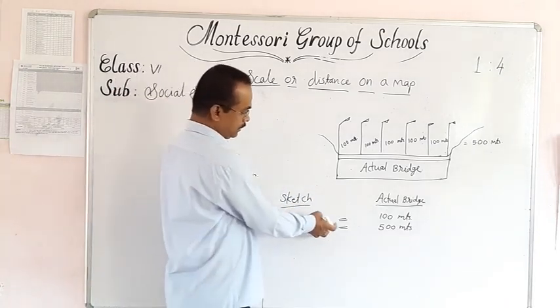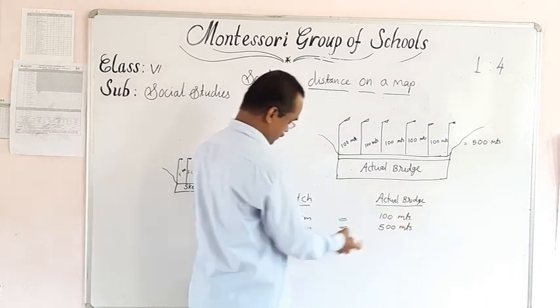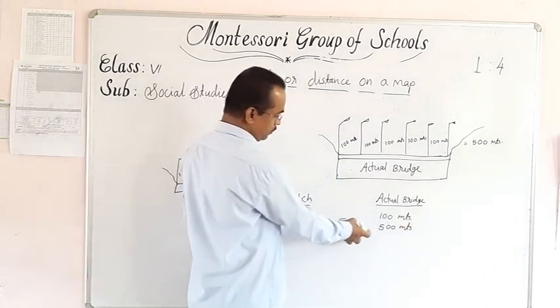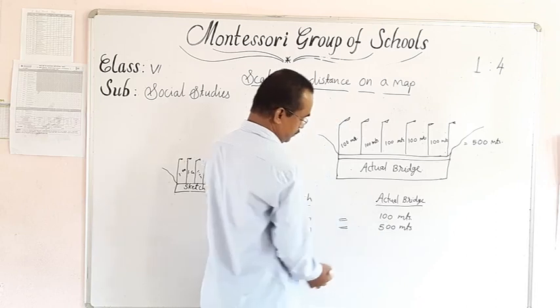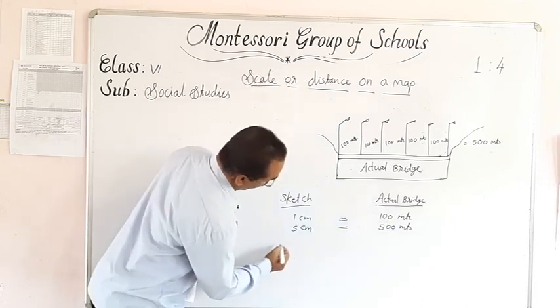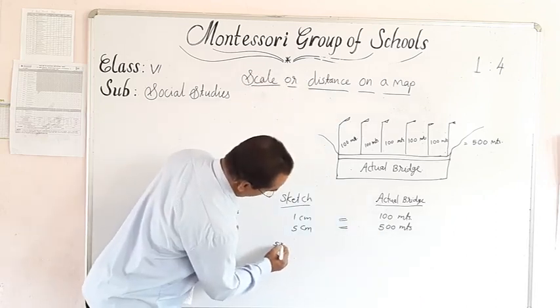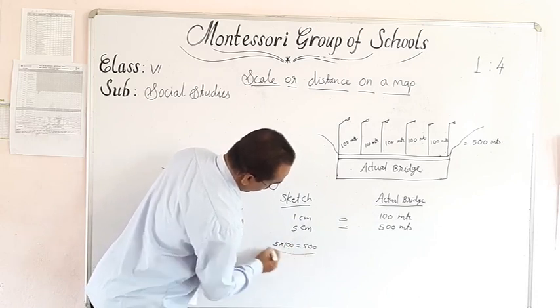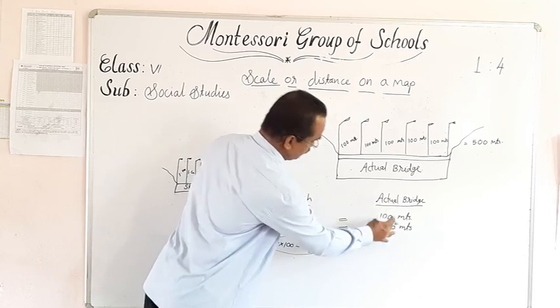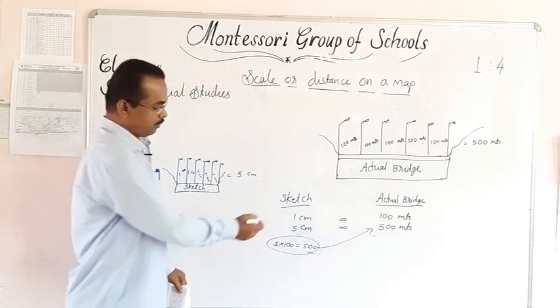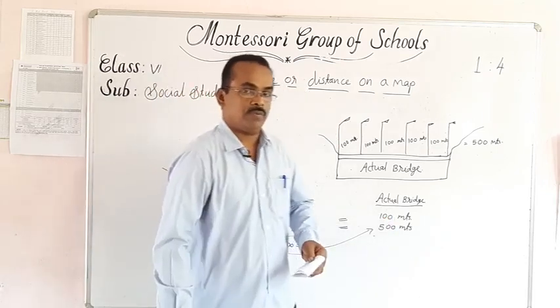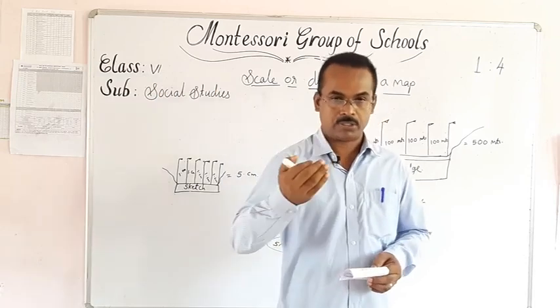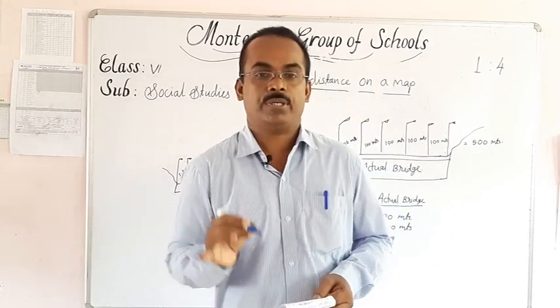Here 1 centimeter is equal to 100 meters. 5 centimeter is equal to 500 meters. We know 5 into 100, we will get 500. This way we got this. So in this way we can reduce the actual distance into a small unit,